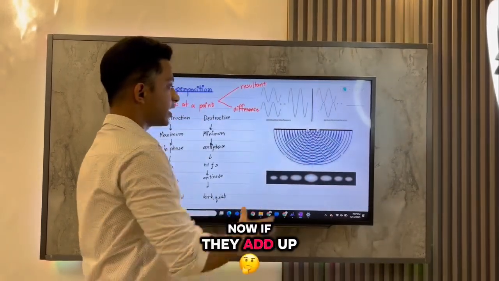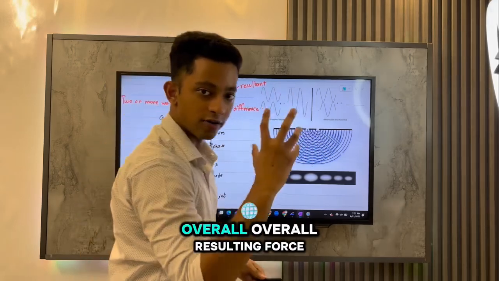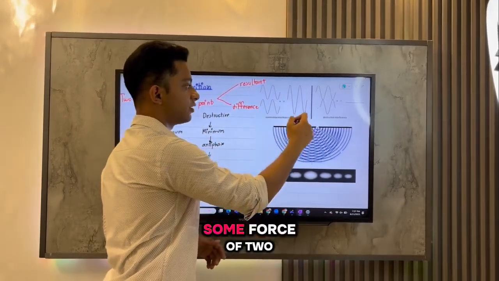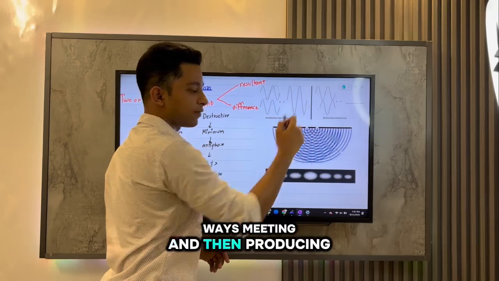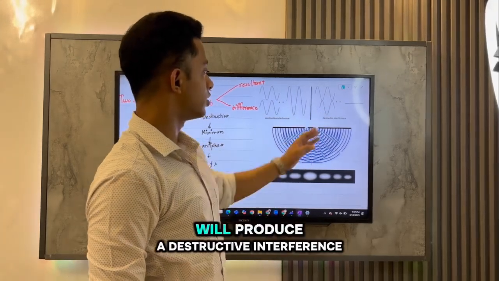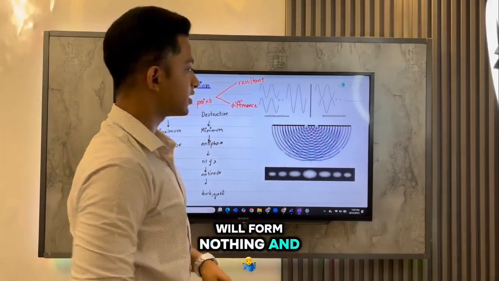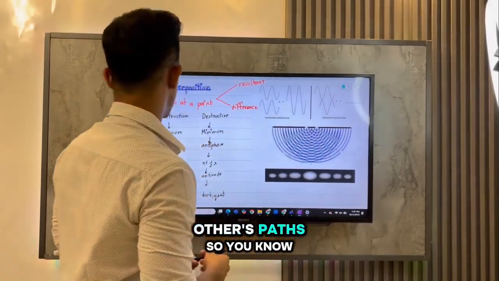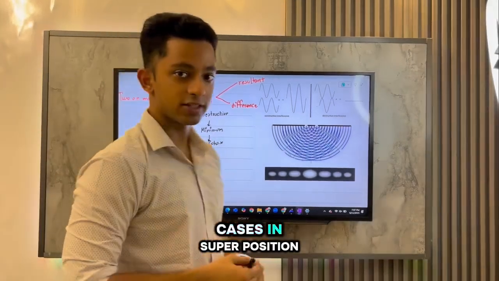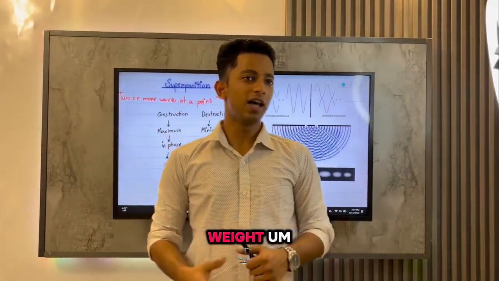Now if they add up, they will form an overall resultant force, a vector sum of two waves meeting and then producing one force. The other one will produce a destructive interference, where they will form nothing and they will cancel each other out. So there could be two cases in superposition.